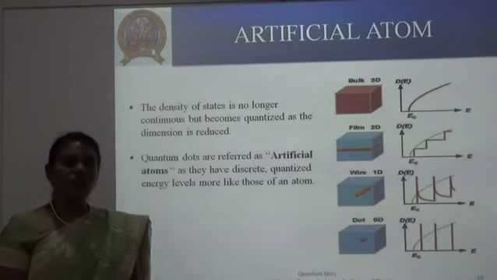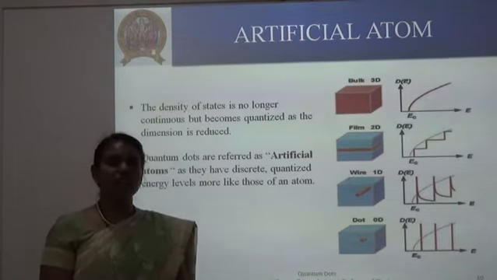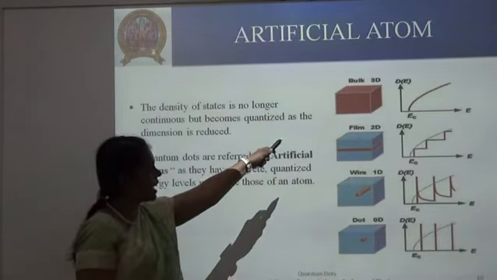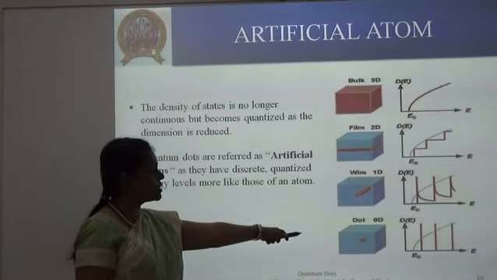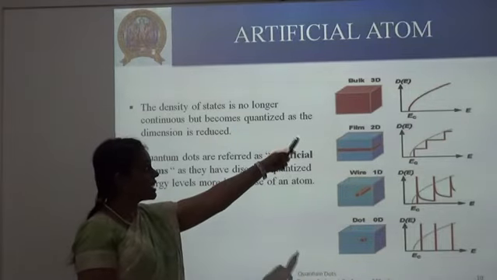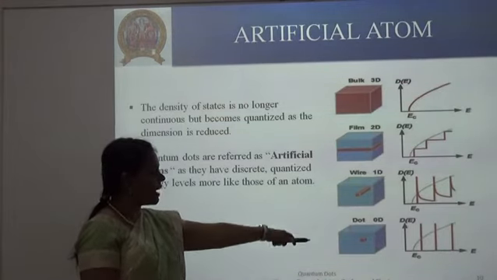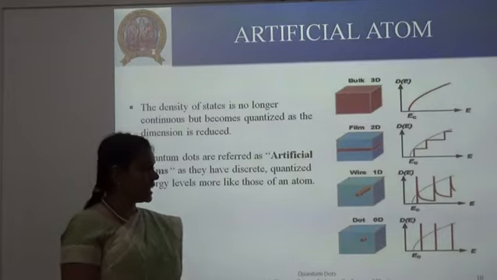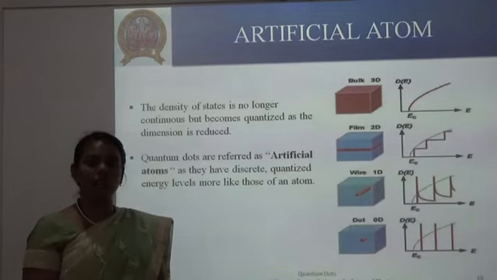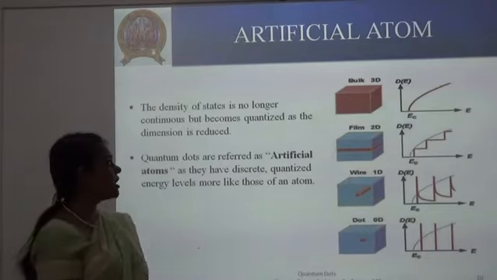So a quantum dot is sometimes referred to as an artificial atom. Why are we calling it an artificial atom? The reason is, as we reduce the size from 3 dimension, 2 dimension, 1 dimension to 0 dimension, the density of states, which is continuous in the bulk 3 dimension, goes on decreasing, and finally when it comes to 0 dimension, you can see that the energy density of states is discrete, which is the same as in the case of a normal atom. That's why we call quantum dots artificial atoms.